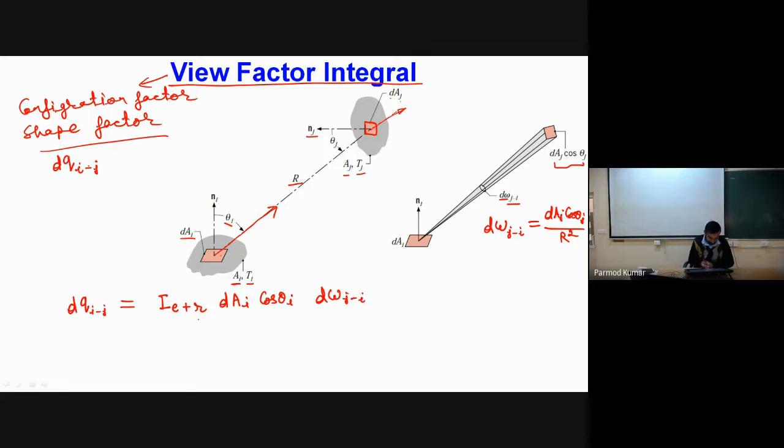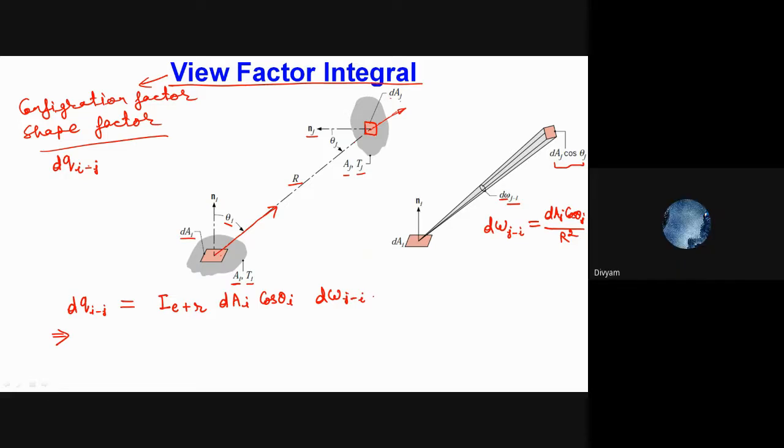So is this definition correct? Here, why am I not considering d lambda? Because I am considering the total heat transfer over the entire spectrum of wavelengths. So is this definition correct? Are you not going through the lectures? Please tell me, is this correct or wrong? Yes, sir. Okay, correct.